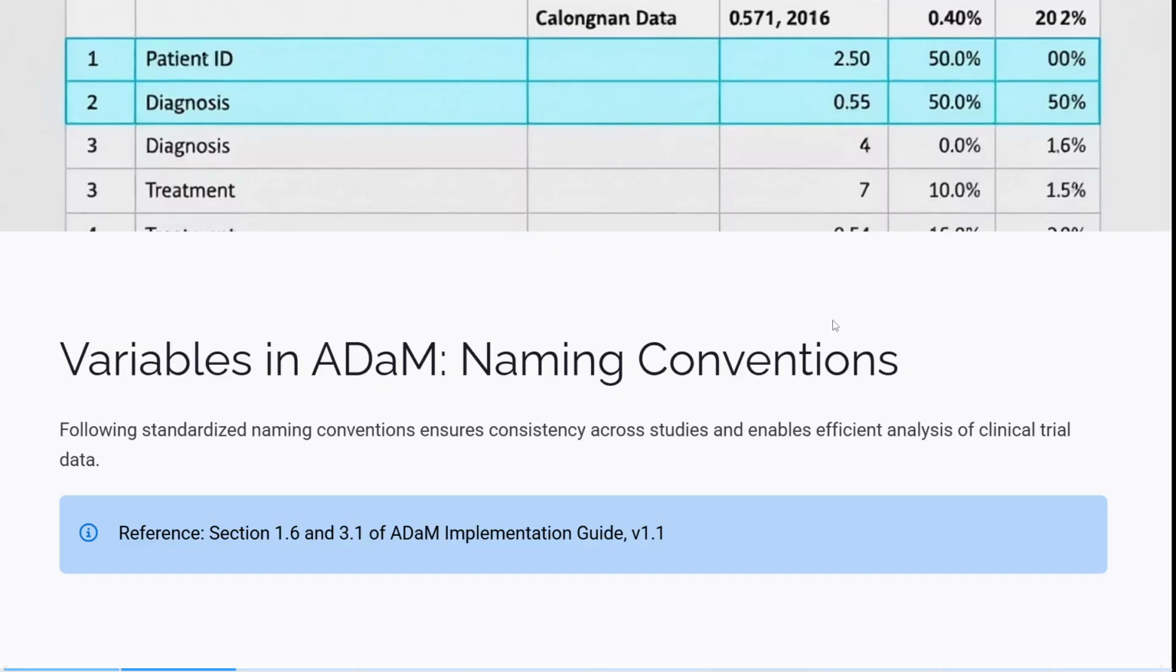So for example, if a BDS dataset relies on data from both the LB and AE domains to define an AVAL value, then all three variables are needed for traceability. Following standard naming conventions ensures consistency across studies and enables efficient analysis for clinical trials. Okay, so let's continue with this part.